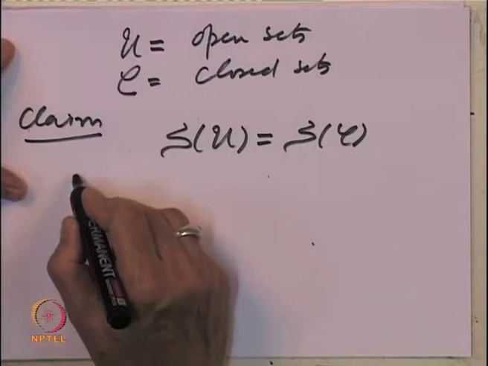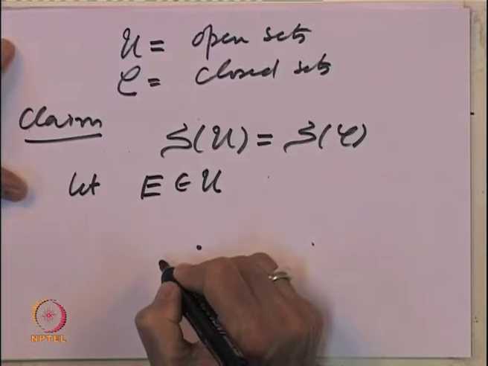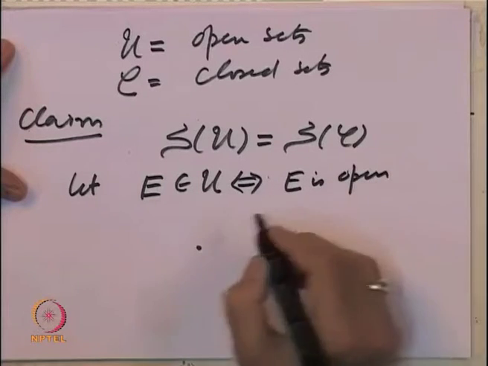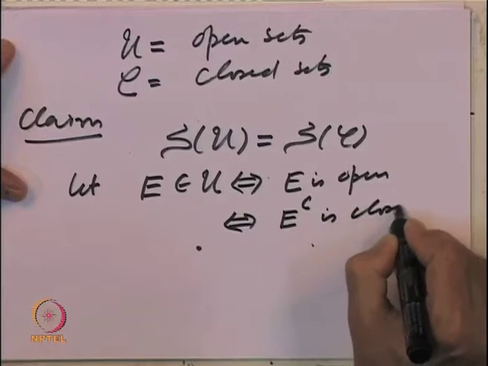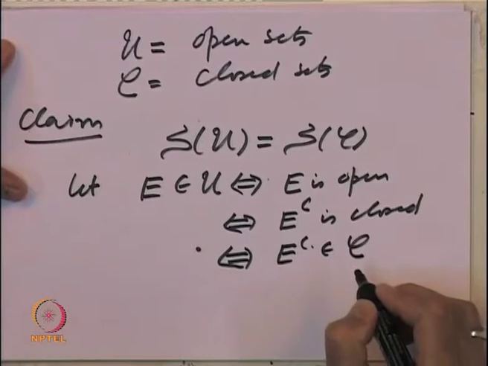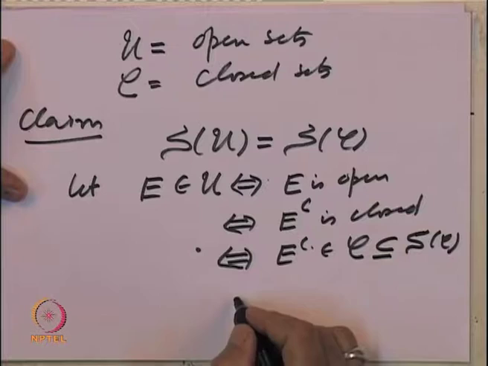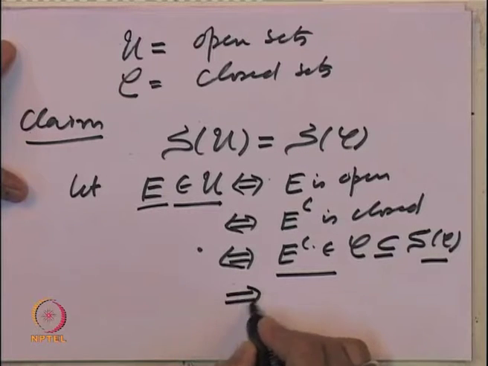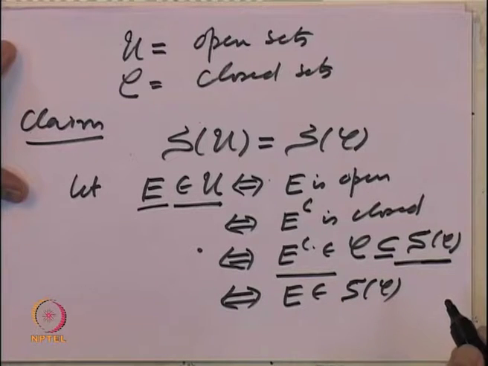So, let us take a set E which belongs to U. That is the same as saying that E is open, which is equivalent to saying E complement is closed, and that implies that E complement is in the collection C, which is inside S of C. So, what we have shown is, if E is an open set, then E complement belongs to S of C, and as a consequence of this, E belongs to S of C, because S of C is a sigma algebra.